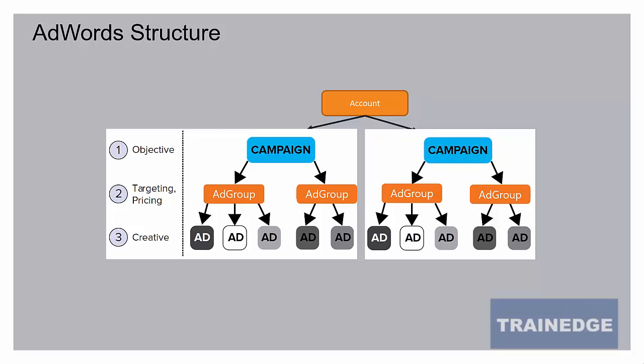Then you create ad groups because you might be selling different refrigerator models. So you can create different ad groups to target searches for different models. For example, 165 liters, double door, side by side.